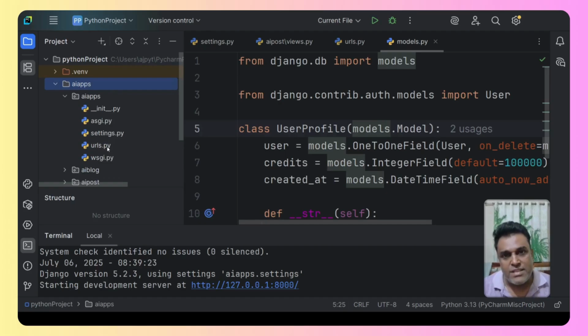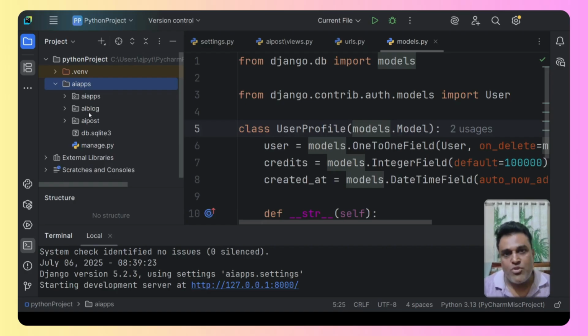Now we have already discussed these files, and these are the most important files of Django, where we have the URLs, then WSGI and settings.py. These are the main files which help with the client and server architecture. These files are very, very important. And the settings file has all the settings about the project, about the apps, and about everything, in fact. So this is the AI apps.